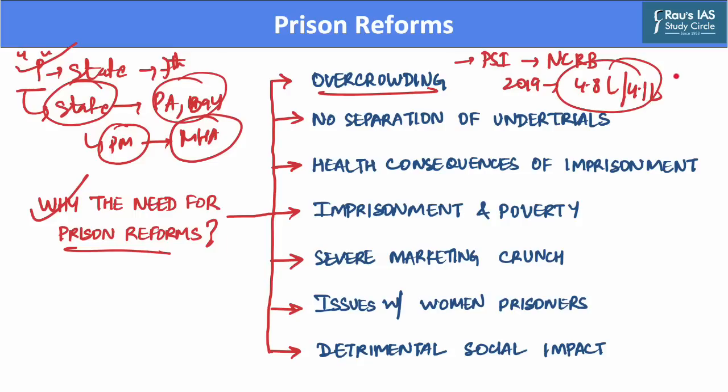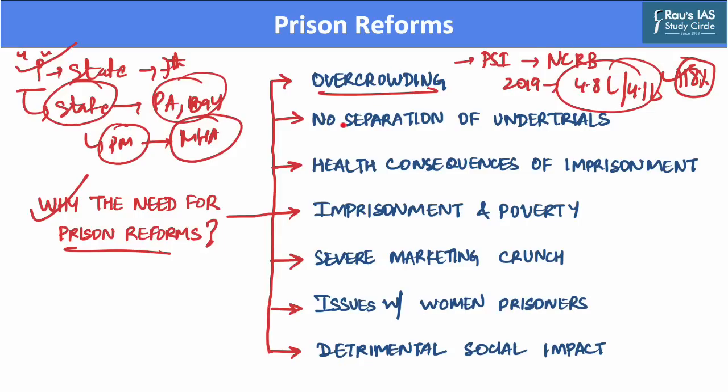This means that Indian prisons currently have an occupancy rate of 118%. And this high occupancy rate undermines the ability of prisons to meet the basic needs of prisoners, such as healthcare, food, as well as accommodation.